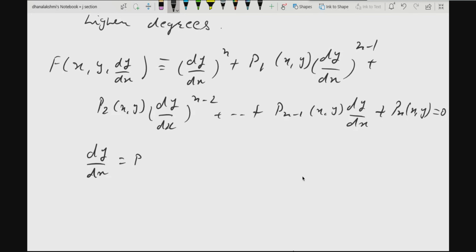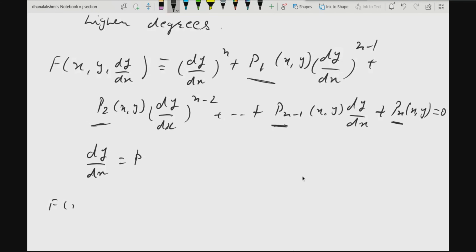Here p1, p2, pn are all functions of x and y. They are capital letters. This p1, p2, pn minus 1, pn, these are all functions of x and y, whereas I'm denoting the derivative dy by dx with small p.